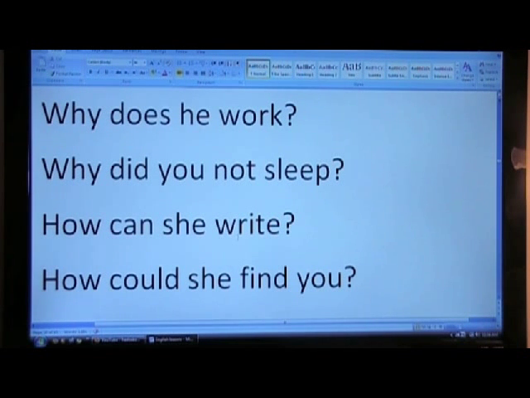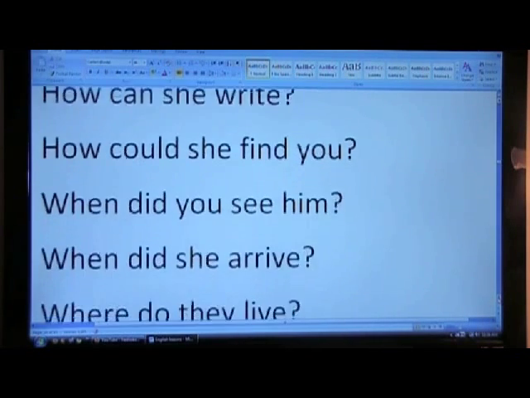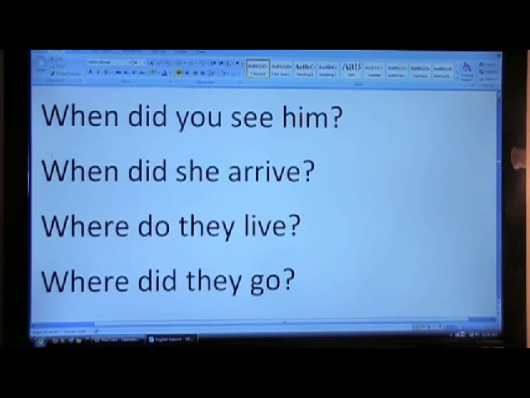How can she write? How could she find you? Note that these are auxiliary verbs themselves, so they come in front of the subject. More examples. When did you see him? When did she arrive? Where do they live? Where did they go?